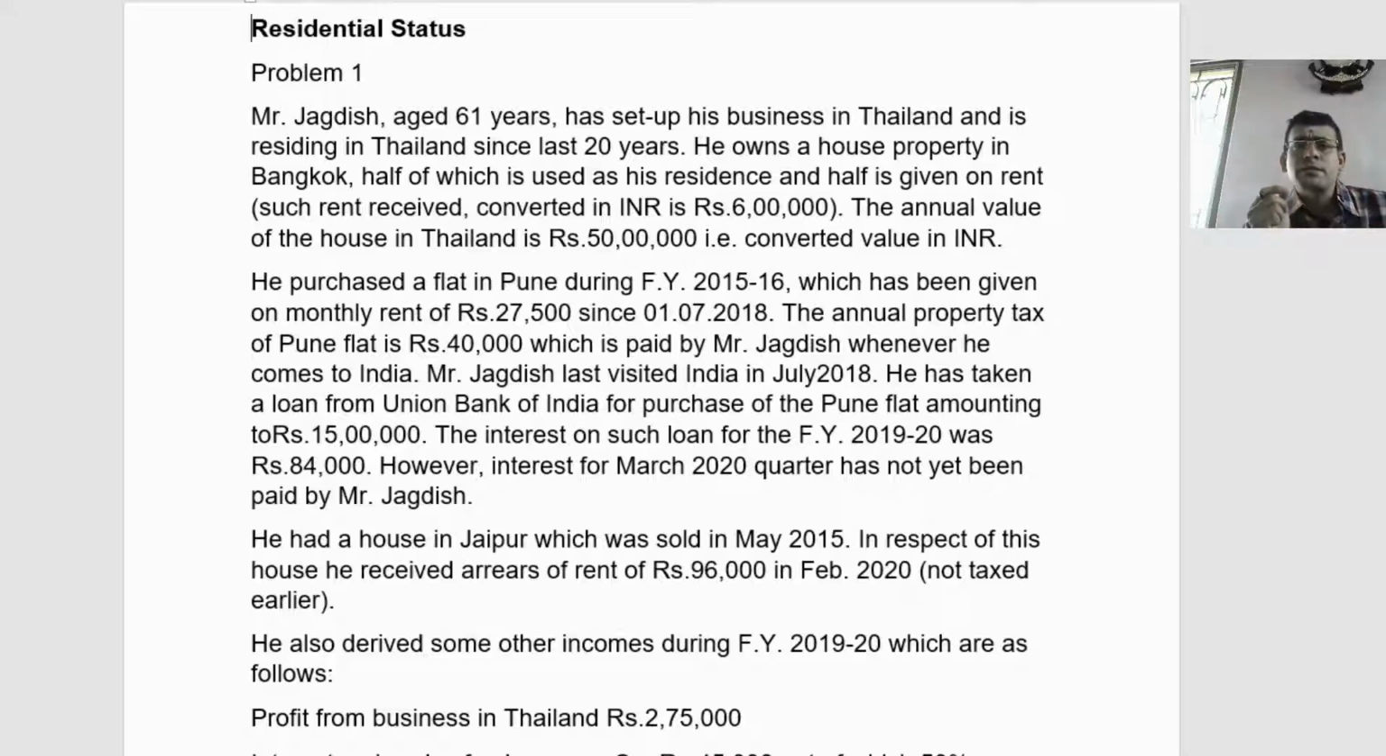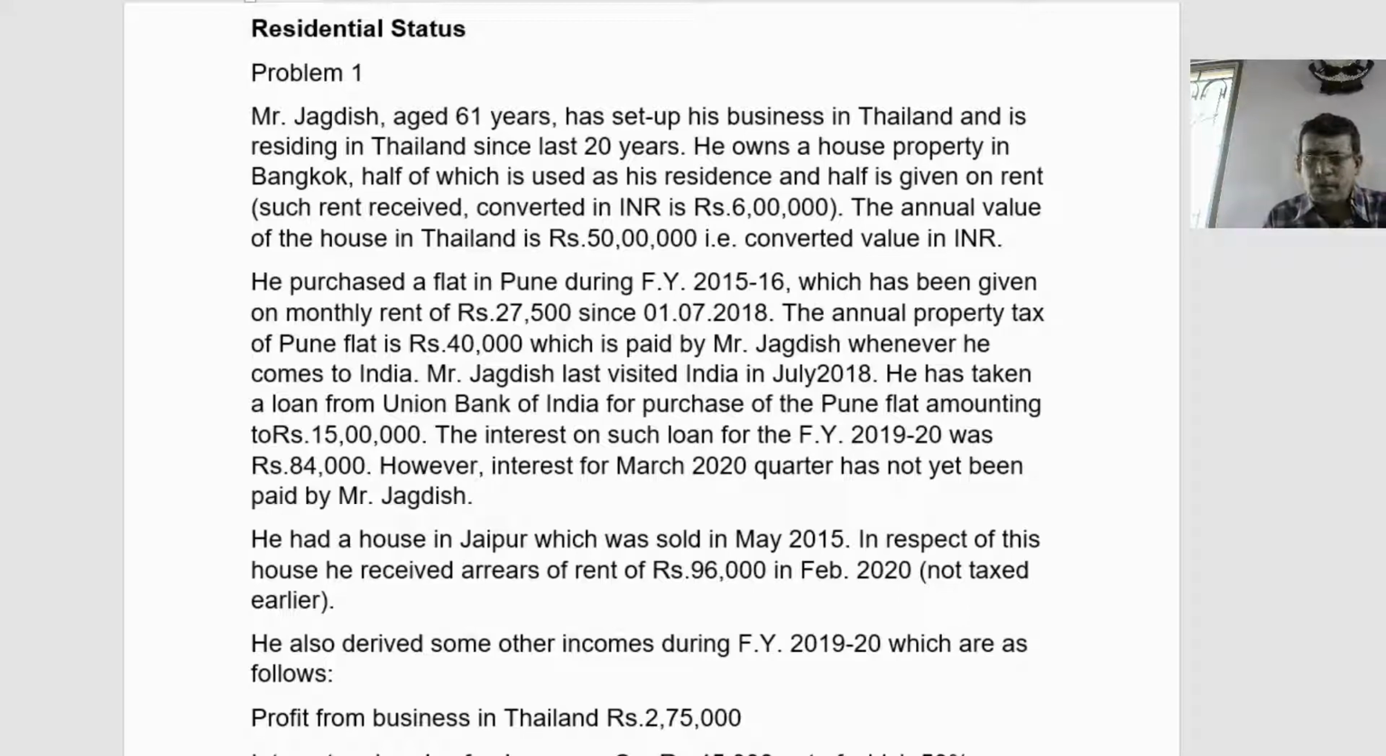When we discussed income from house property, we discussed one point that municipal taxes paid by the owner are allowed as a deduction. So in this case, it is mentioned that the municipal taxes are paid whenever he comes to India. He came to India recently, in July 2018. That means in 19-20, he has not visited India, so he has not paid the municipal taxes. As the municipal taxes are not paid in the previous year 19-20, you should not take the annual property tax as a deduction.